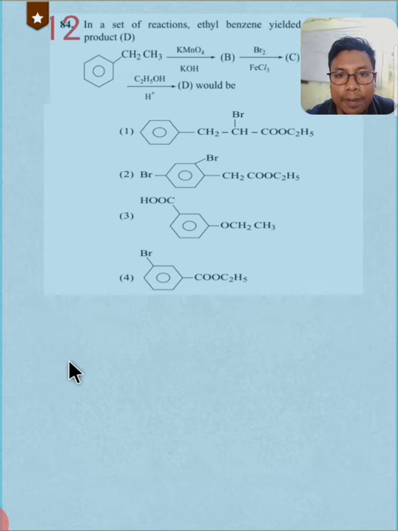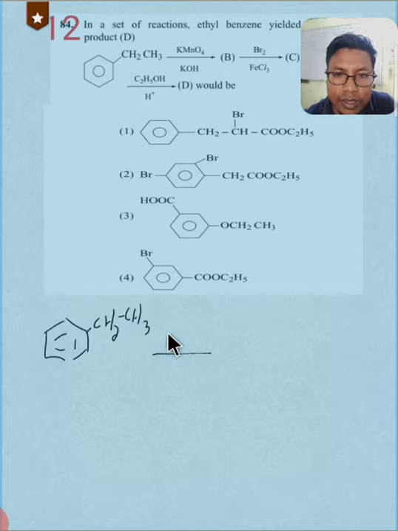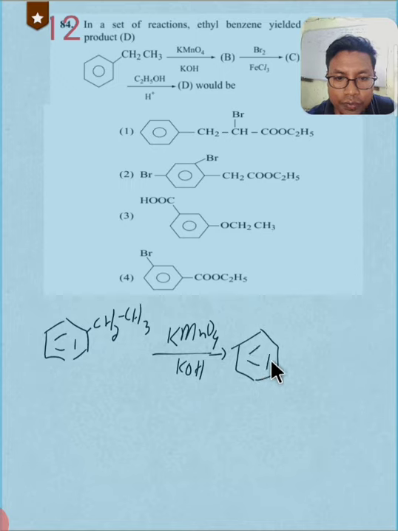Okay, now let me write the reaction here. This is our ethyl benzene, and ethyl benzene is reacted with KMnO4 in presence of a base, alkaline KMnO4. So we know that this alkyl group will be oxidized to a carboxylic group, right?